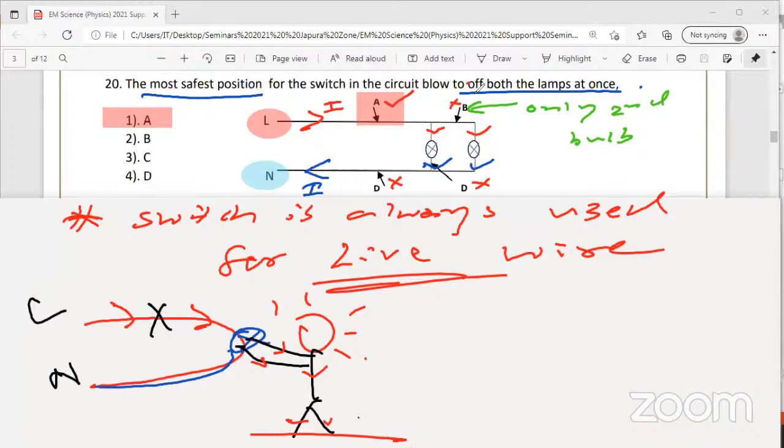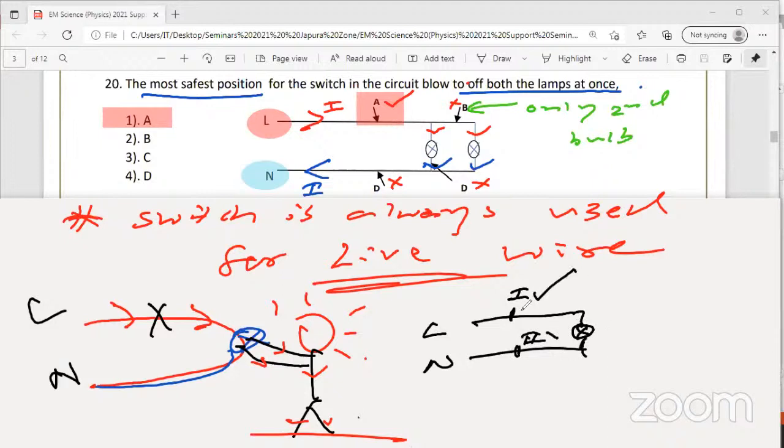Very important. Example, even in a simple circuit like this, imagine here the live wire, the neutral, and here the lamp. Which side should I use the switch out of these two points, number 1 or 2? You can switch this lamp on and off from both ends. But number 1 is the best place to use the switch to operate this lamp or bulb. This is better.